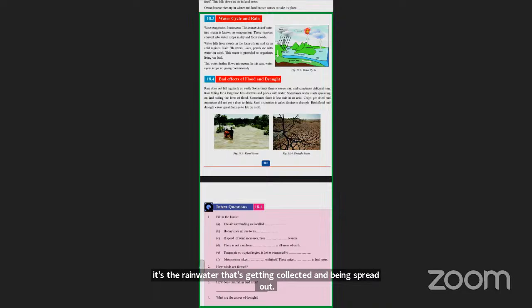There is not enough time for the water to flow away, so it keeps getting collected and then starts spreading on the land. Sometimes it's the overflown water from the river or ocean, sometimes it's the rainwater getting collected and spreading out. That is what causes floods. When there is excessive rainfall, there is overflow of the water bodies causing a flood.